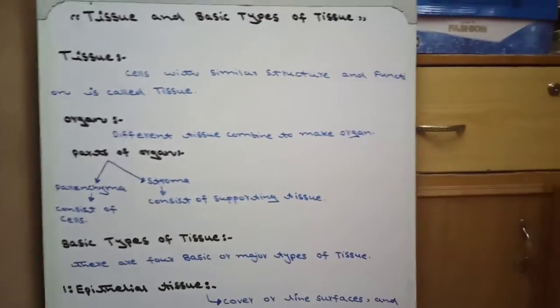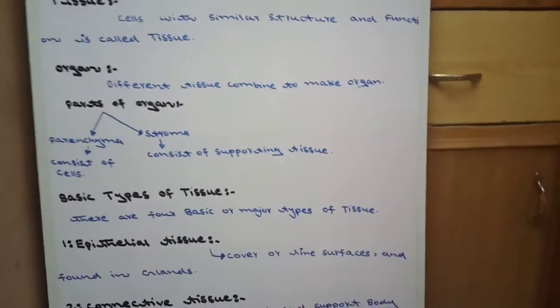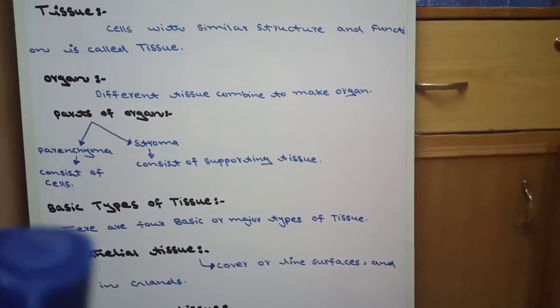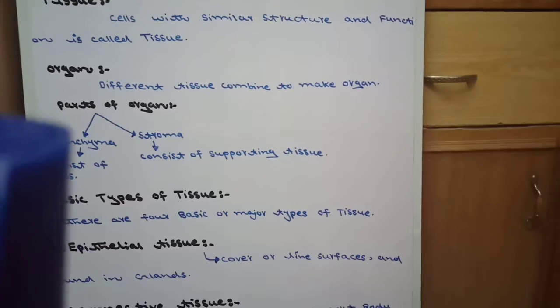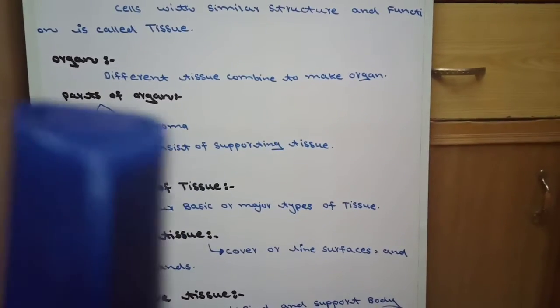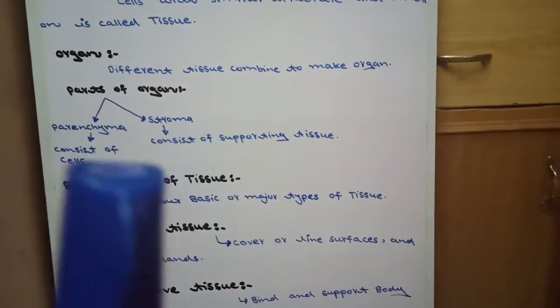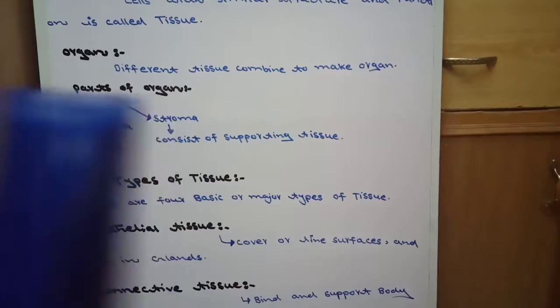Let's take an example of the liver. In the liver, the cells, hepatocytes, are parenchyma and the rest of the liver is stroma. These are examples of parts of organ.